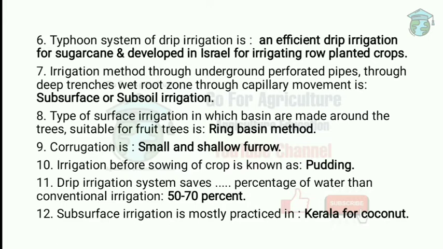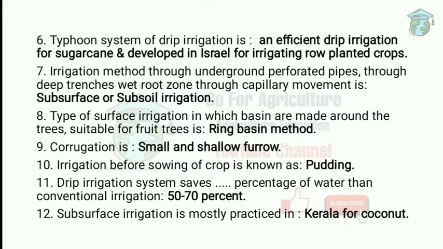Next one, the type of surface irrigation in which basins are made around trees, which is suitable for fruit trees, is called the ring basin method. Ring basin method means the basins are made around the trees, so it is useful for fruit trees and other trees also. It is a type of surface irrigation. This is a very important question.